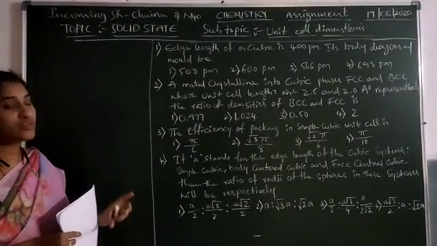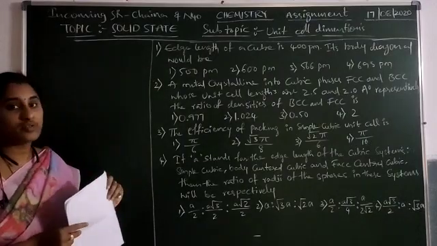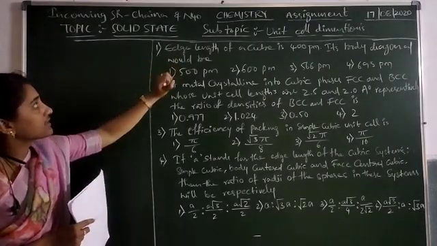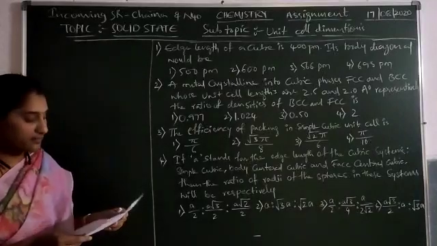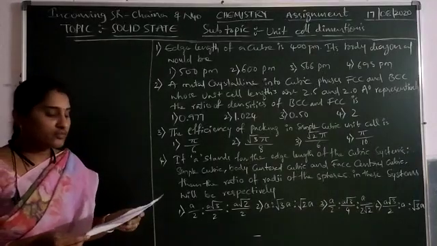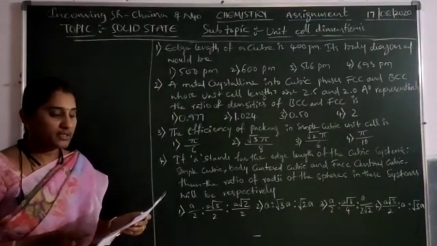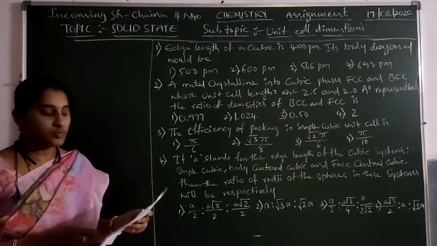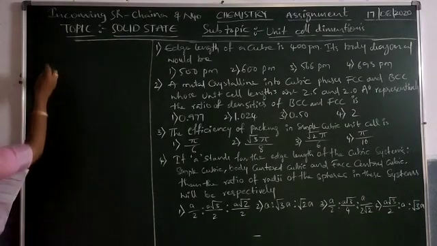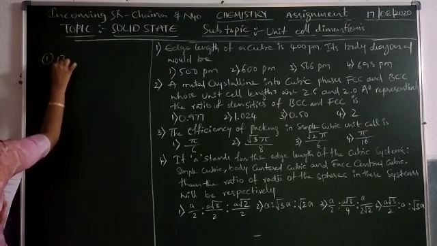Today we will discuss a short explanation about the 17th assignment. First bit: the edge length of the cube is 400 picometers. Its body diagonal would be dash. Then what is the body diagonal formula, students?